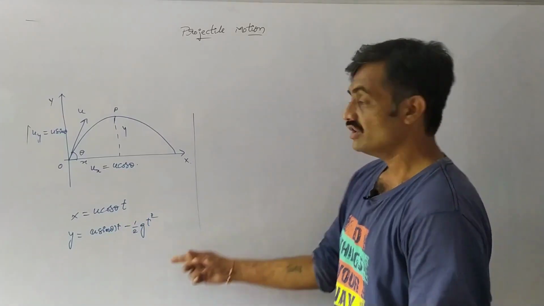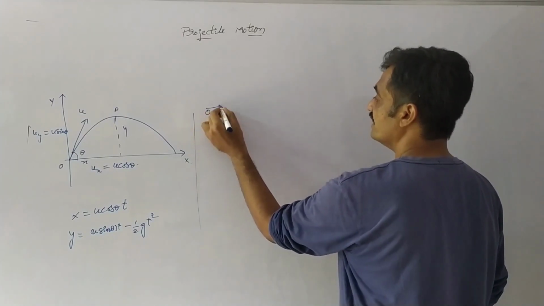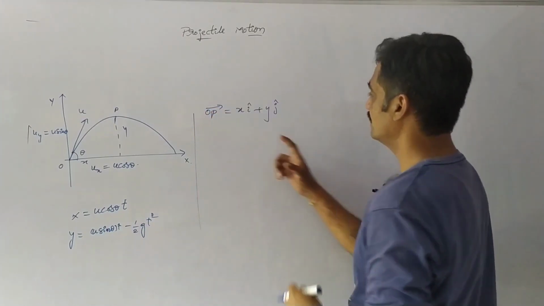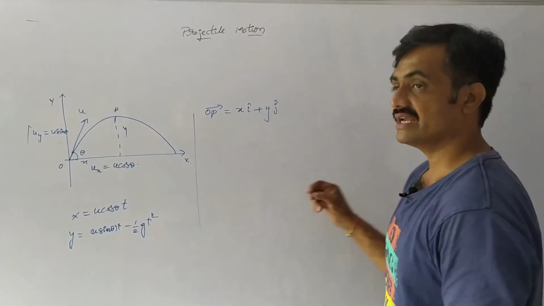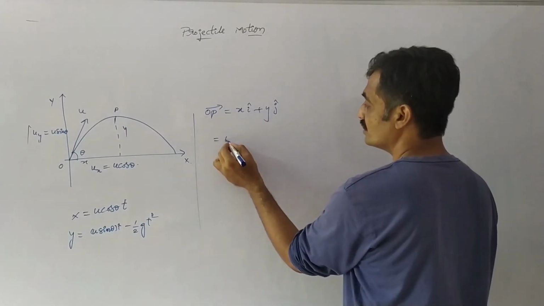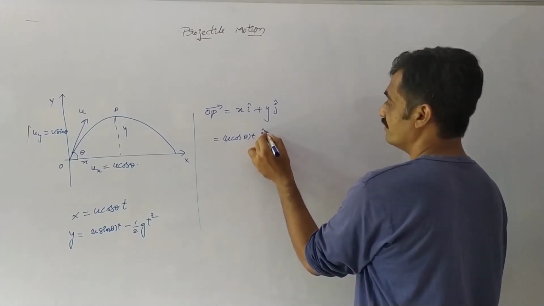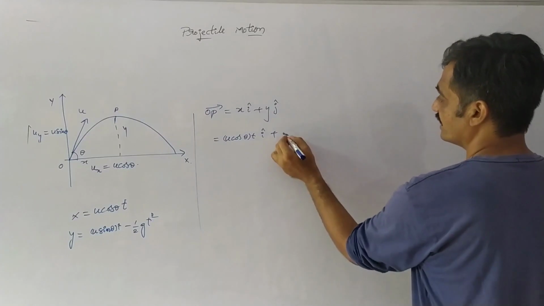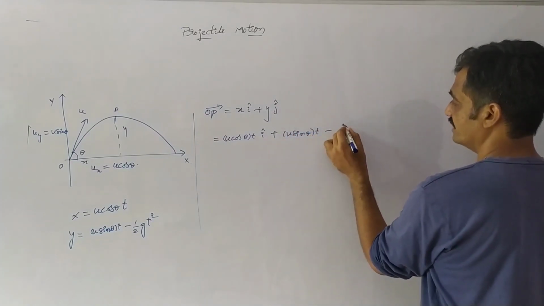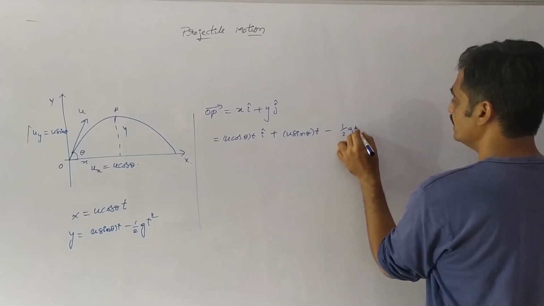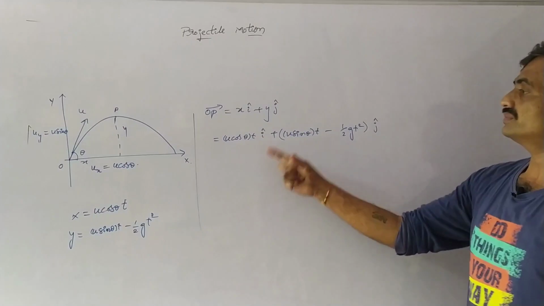So the position vector OP bar equals the displacement along x plus the displacement along y, that is u cos theta into t into i cap plus u sin theta into t minus half gt square into j cap. It represents a position vector.